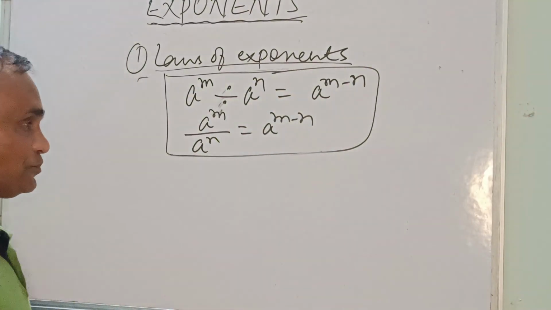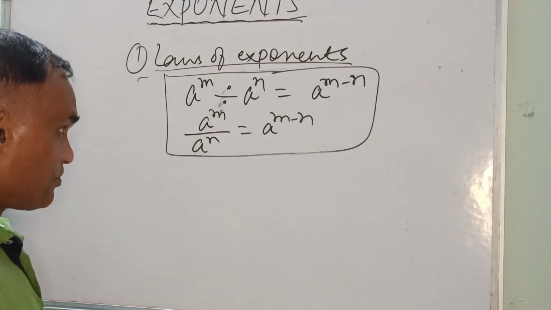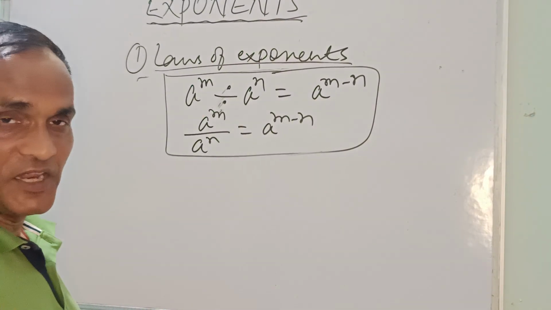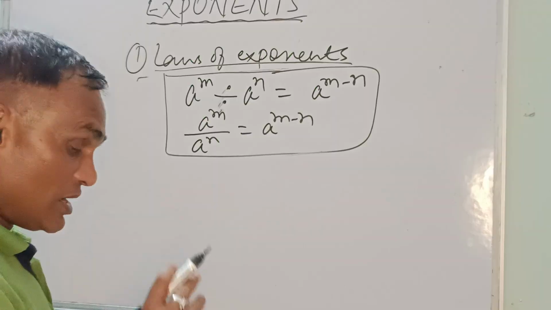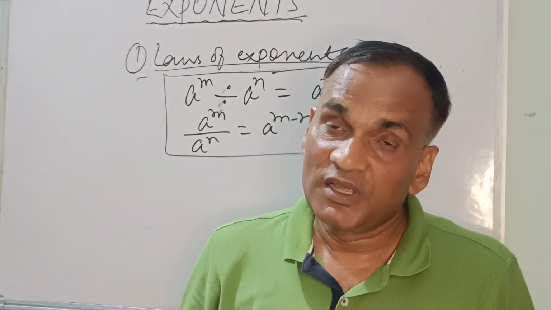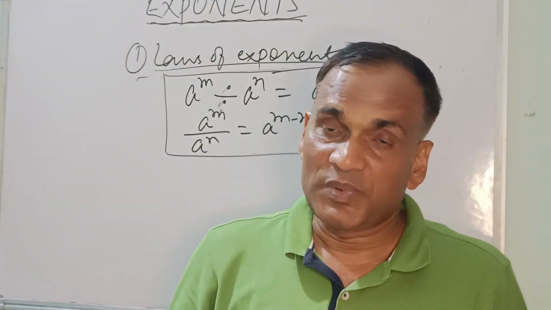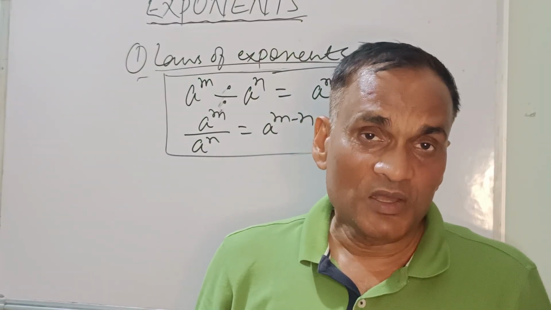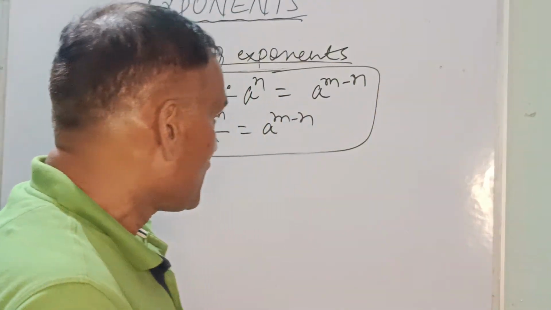Same funda. If basic is same, we can solve it very quickly. Base must be same. If base is same and powers are different, and it is in the divide form, powers will be deducted. Powers will be minus.